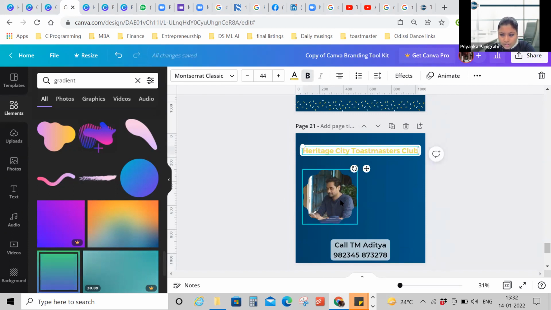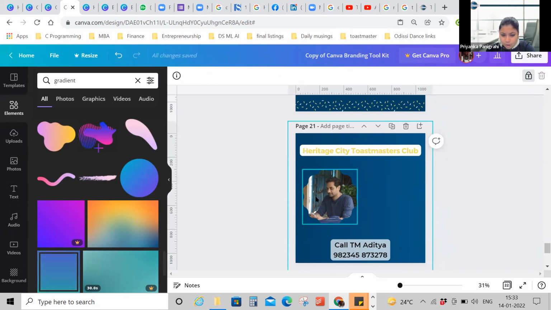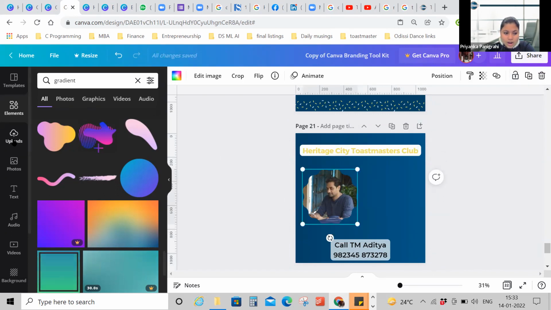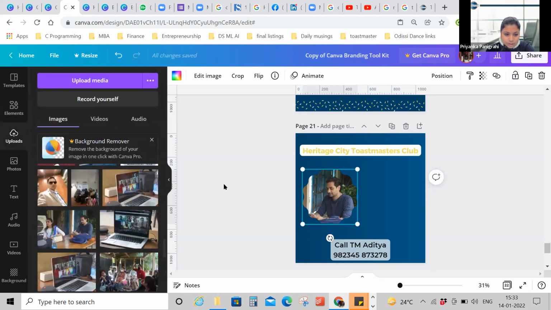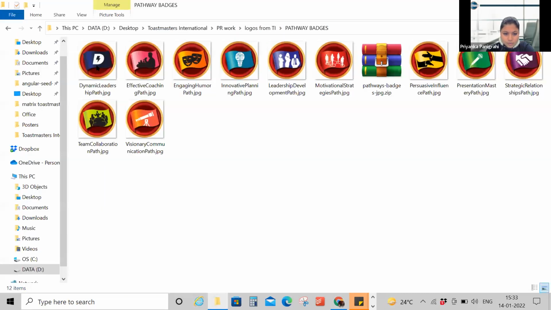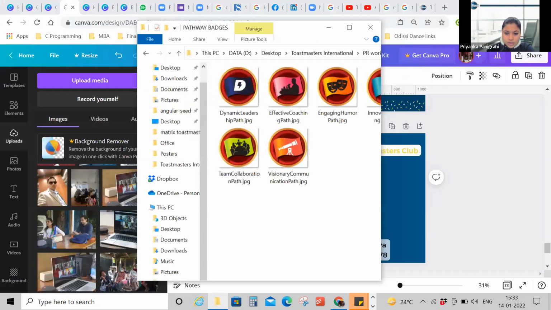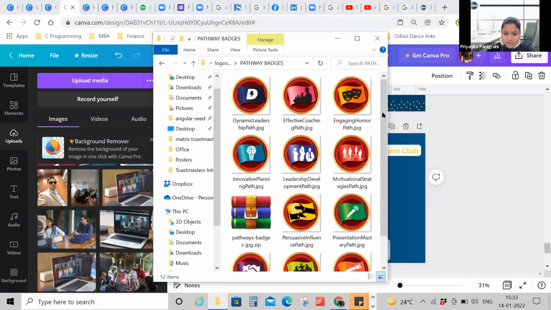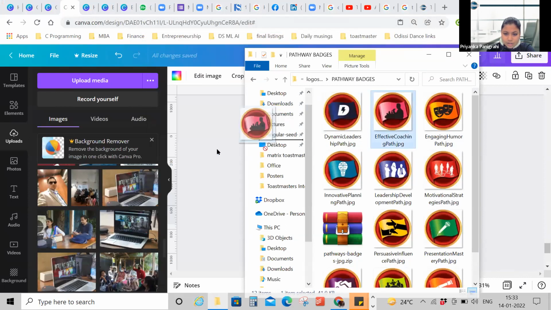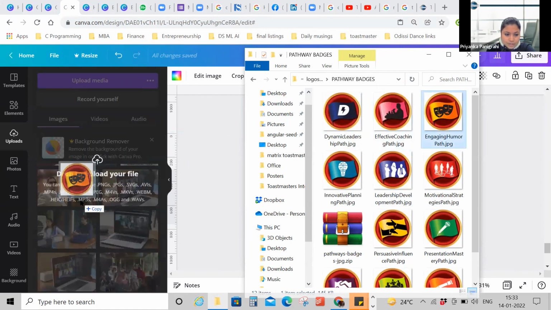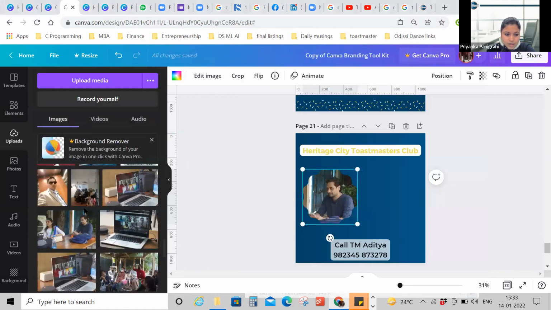Now coming to the photos, I have shown you how to create a gradient background. I have shown you how to put a picture. Now having pictures here, all you need to do is, let's say I want to put this engaging humor pathway in the poster. So I'll just minimize this and drag it from here, engaging humor, and drop it here. That's it. Now it will get uploaded.